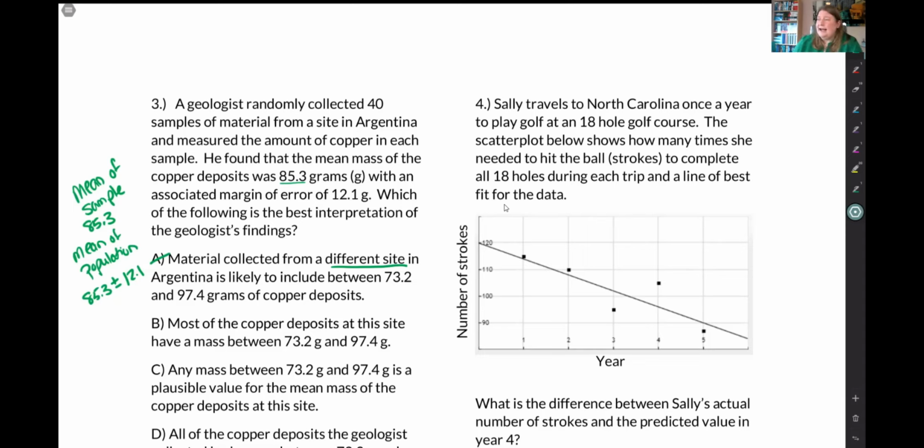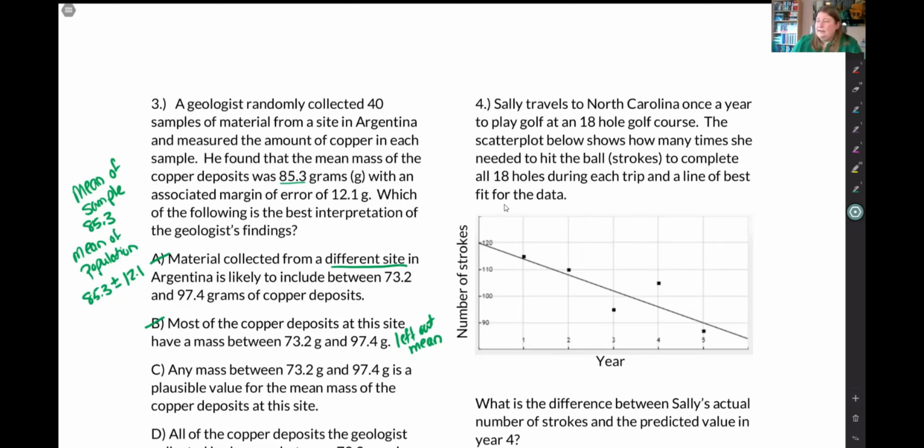Most of the copper deposits at this site have a mass between. Do you see what they left out here? They left out the idea of mean. They're saying the individual readings are around 85.3, and that's not the case. It's that after you take all the individual readings and you average them, the average will be around 85.3. B is wrong because they're trying to get you to forget that this is an estimate of a mean.